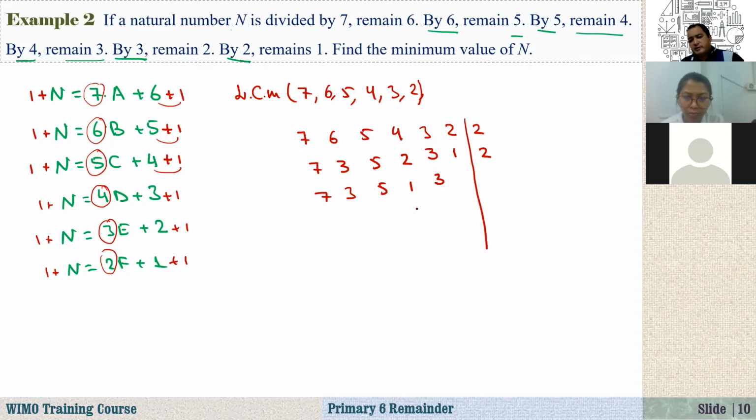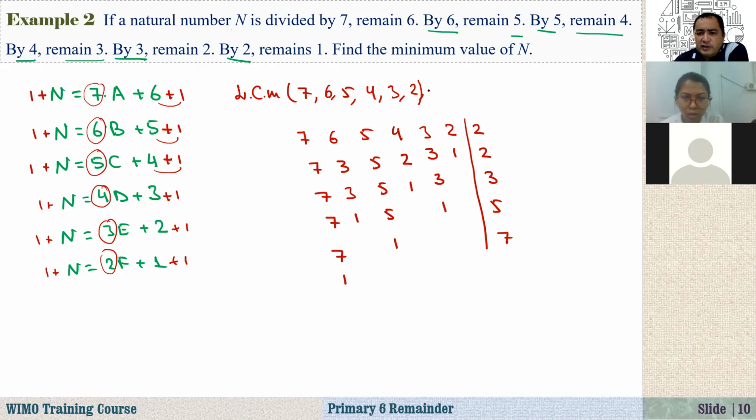The next prime number is 3. Now let's divide by 3. So here we have 1, 1, 5, 1, 7. The next prime number is 5, so this one is 1. Then divided by 7, here we have 1.